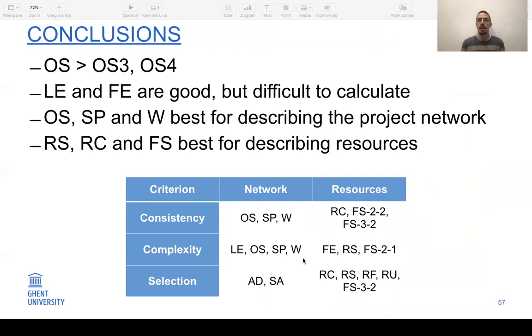So to conclude, we show that the order strength is actually better than the order strength 3 or 4. So incorporating additional information does not necessarily improve it. We also show that the linear extensions and the feasible extensions are actually very good, or let's say the best measures for explaining instance complexity. However, they are difficult to calculate. So if researchers want to use more straightforward measures, we suggest that they use order strength, SP and the width for the network structure, and the resource strength, resource constraint list, and feasible sets for the resource structure.